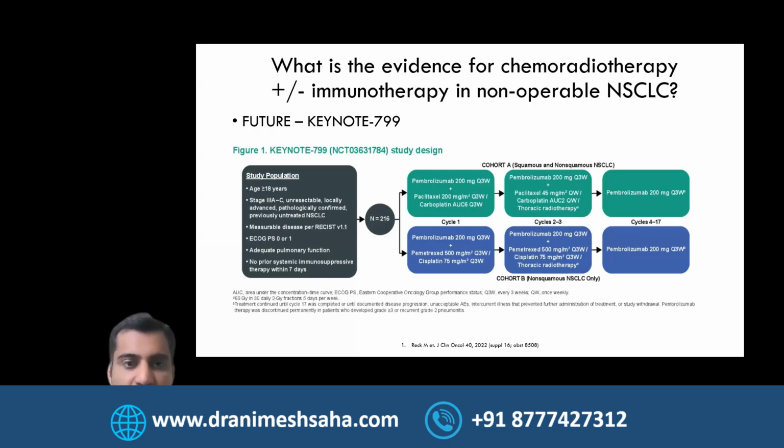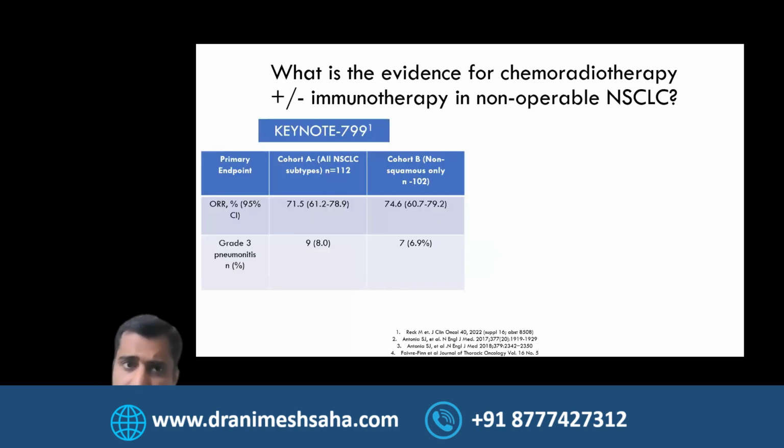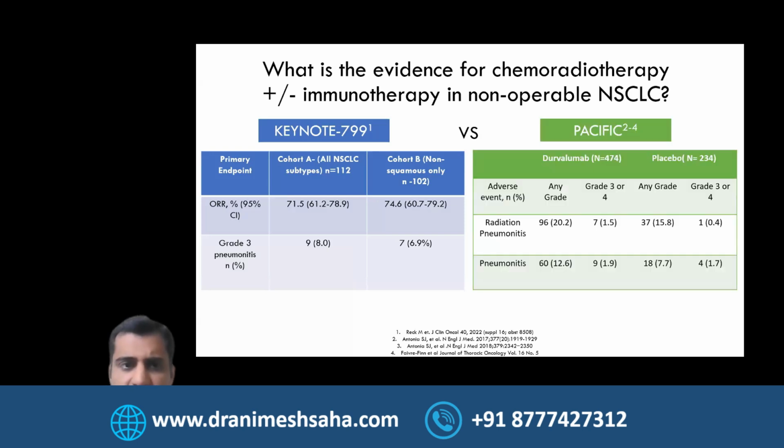Again, this is the group of patients who are unresectable, majority stage 3A to C, and a good performance status. So in the initial results, there was no real difference in overall response rate outcomes, but a little bit concerned about grade 3 pneumonitis, around 8% of the patients in cohort A and around 7% in B. But when you compare this to the Pacific study, the pneumonitis risk was lower, with no significant toxicity.